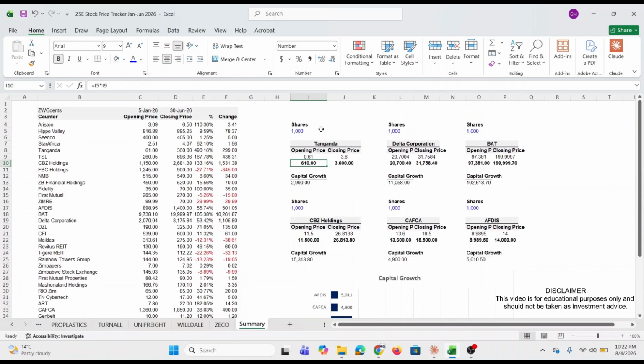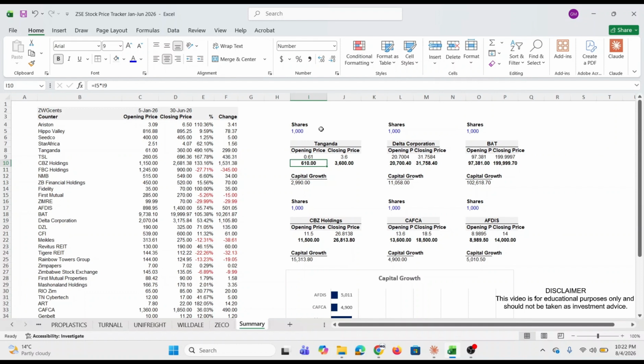So let's say you had bought 1,000 shares in Tanganda, Delta Corporation, BAT, CBZ Holdings, Kafka, and AFDIS. So we want to know how much you'd have realized in capital gains in Tanganda before tax and before transaction fees.